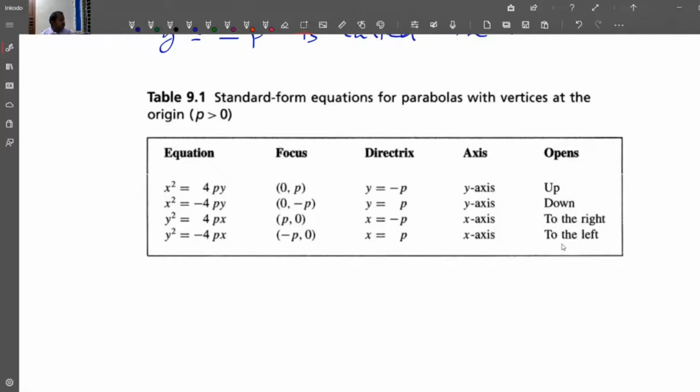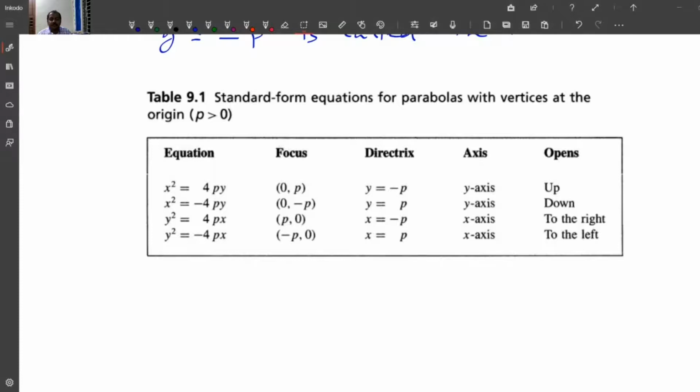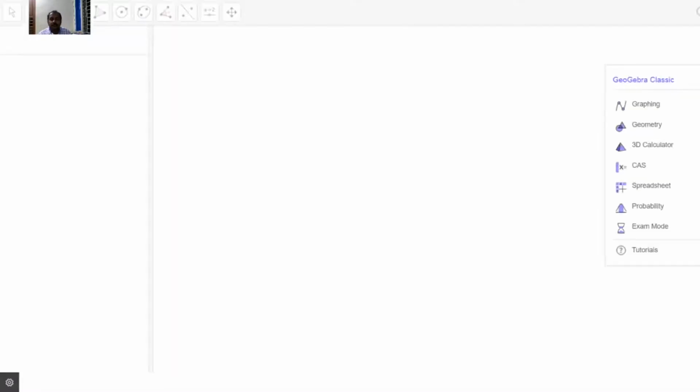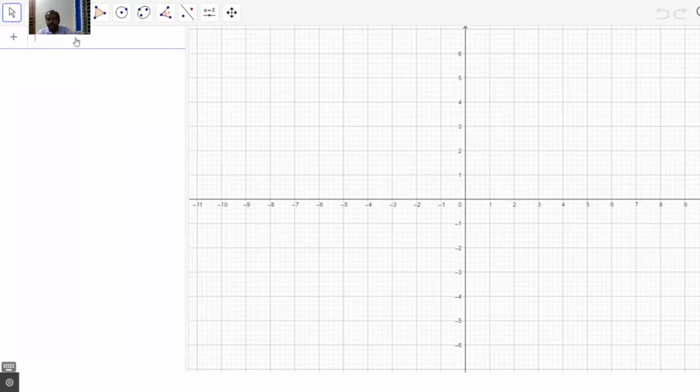Now we do some problems, or you can see the illustration using GeoGebra. For example, you may plot y square is equal to 4x.